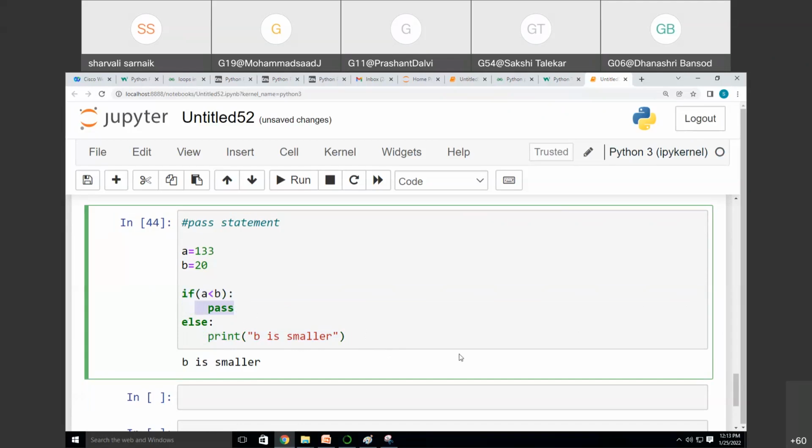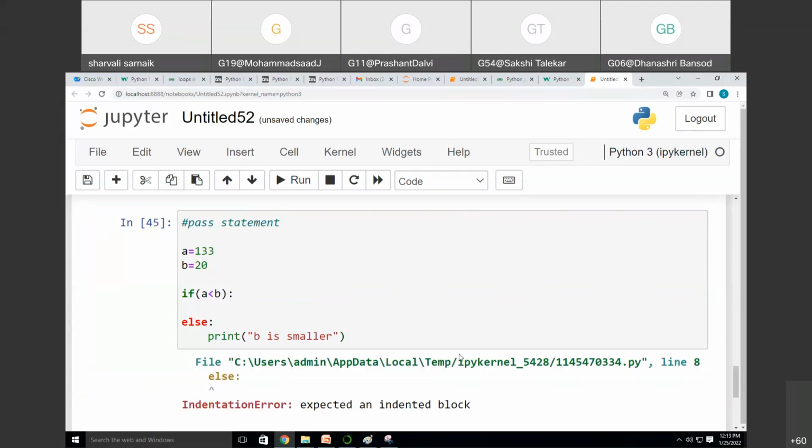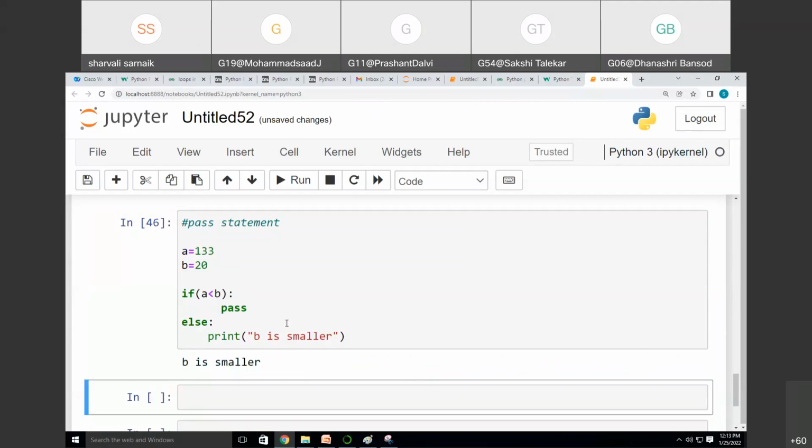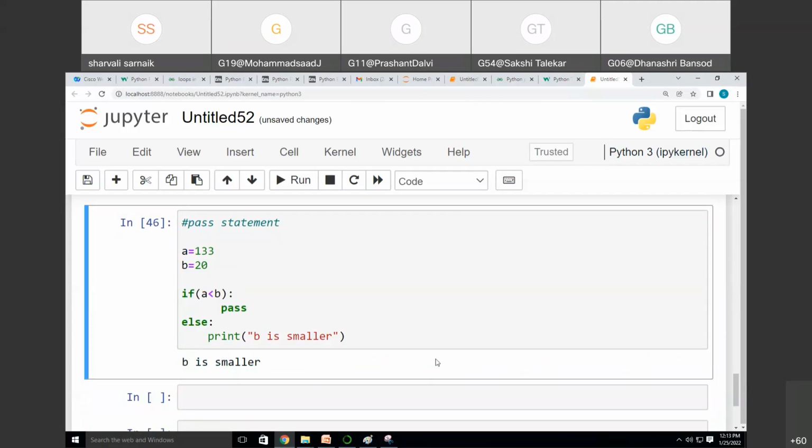It will not do anything. But if we don't write this pass, it will not run. See, I'm getting the error, right? So compulsorily you have to write something in this code. Either you print something, or if you don't want to print it, then simply write the keyword pass. Whenever you write the keyword pass, it will help you to run the code. Okay, so this is the use of the pass keyword.